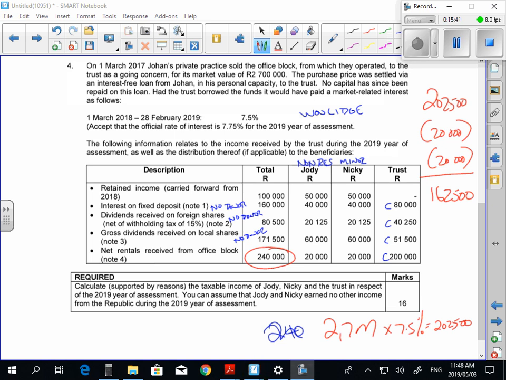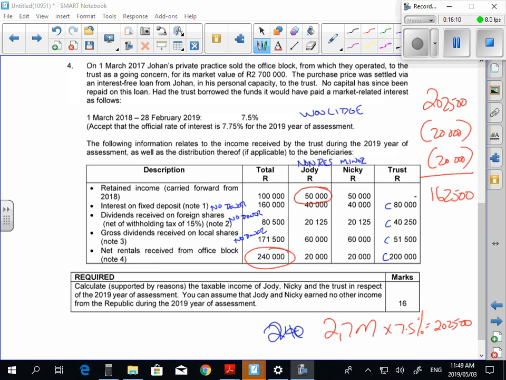So let's go down, guys. The first, in Jody's tax return, this 50,000 Rand, what would you do in Jody's tax return with the 50,000? You need to put a dash down. You have to put a dash down because they cannot mark something if you do not write it down. Does everybody understand that? So you've got to put a dash down, and you're going to say, capital taxed in a previous year. Are you guys comfortable with that? And you get 1 mark if you did it.